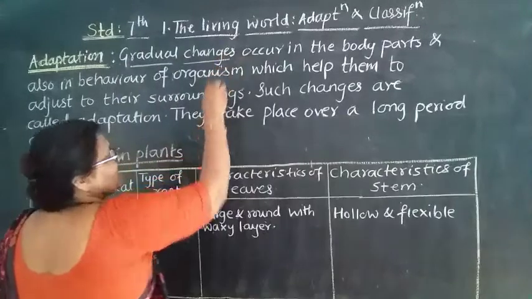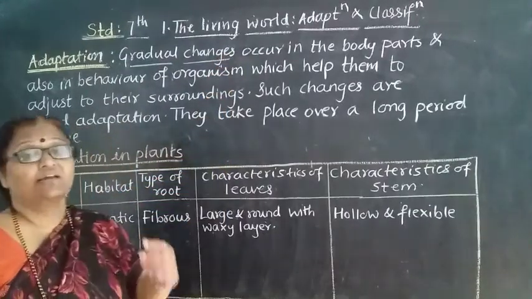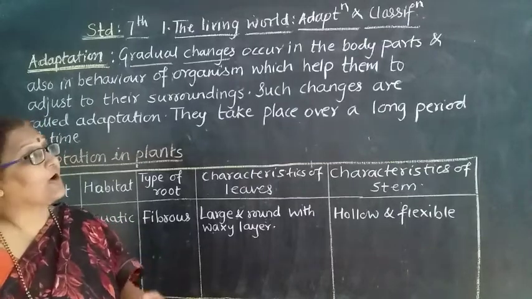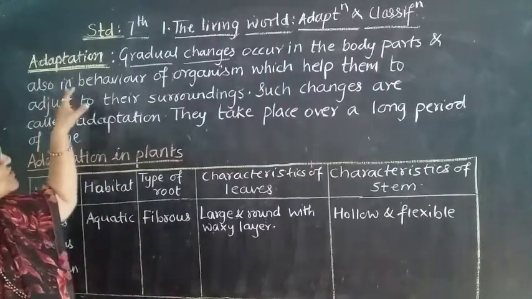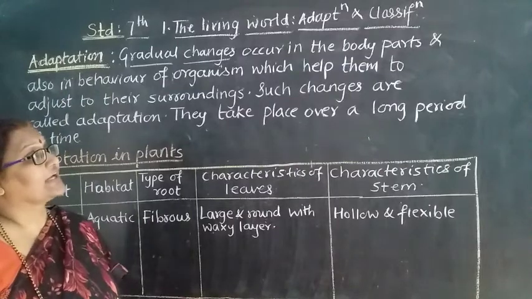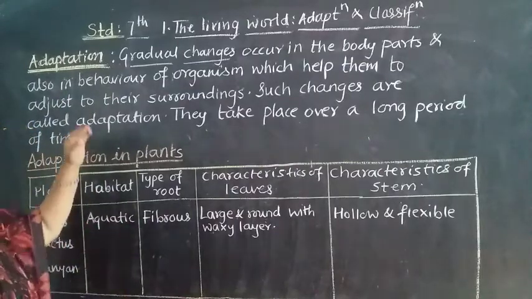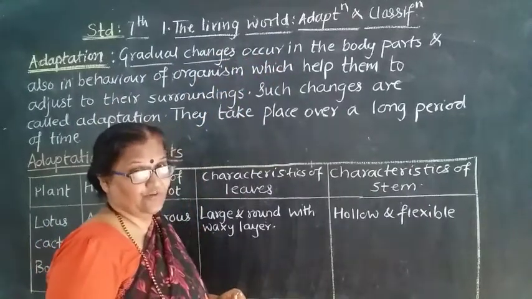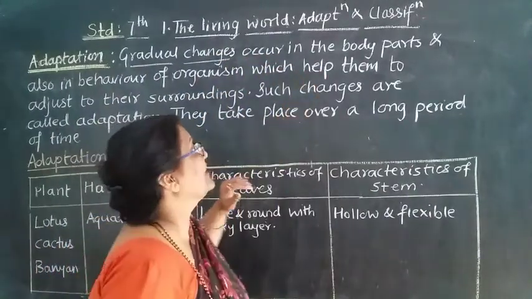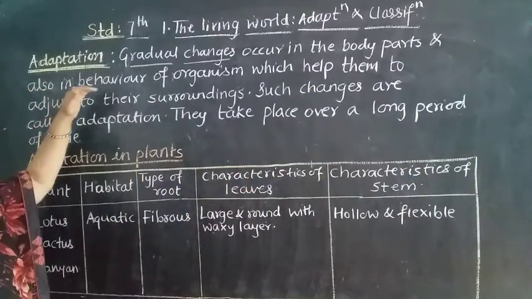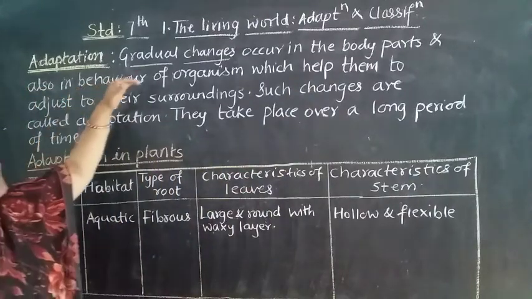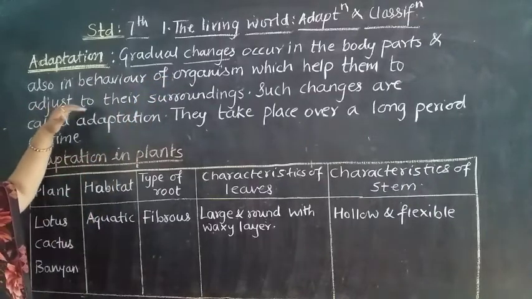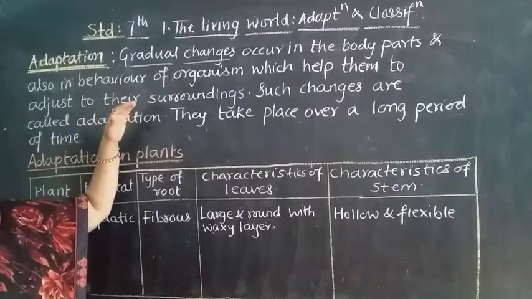Gradual changes are the changes occurring in the body parts, and also in the behavior of the organism, which help them to adjust to their surroundings.